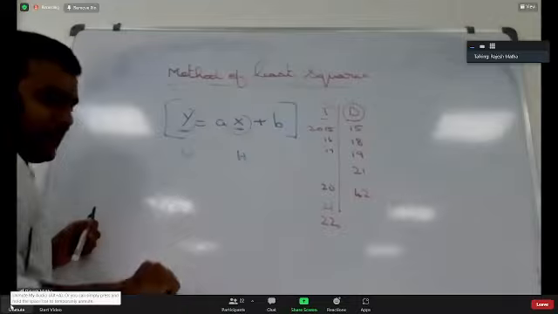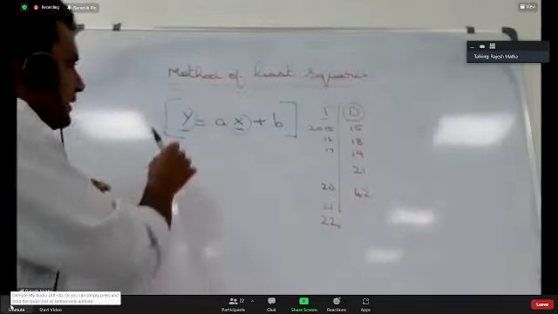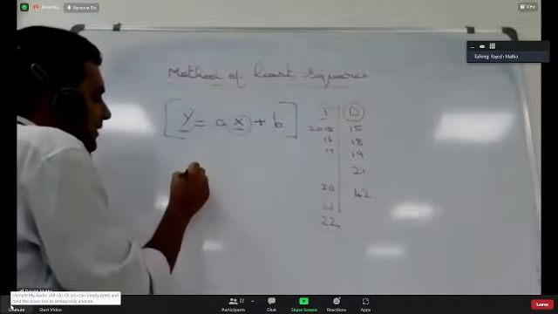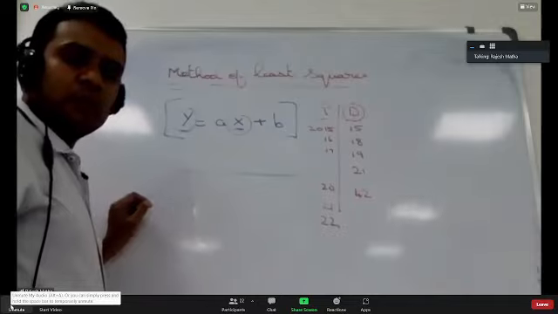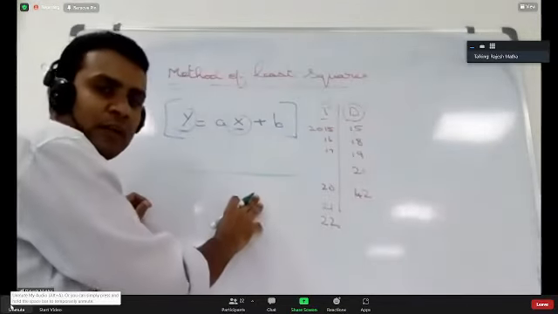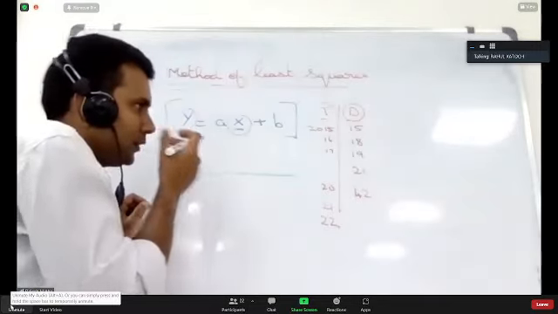Now look at the other things. We have a and b. What are a and b in this equation? The equation that I wrote on the board, y equal to ax plus b, is a straight line equation. You're listening? Yes, sir.